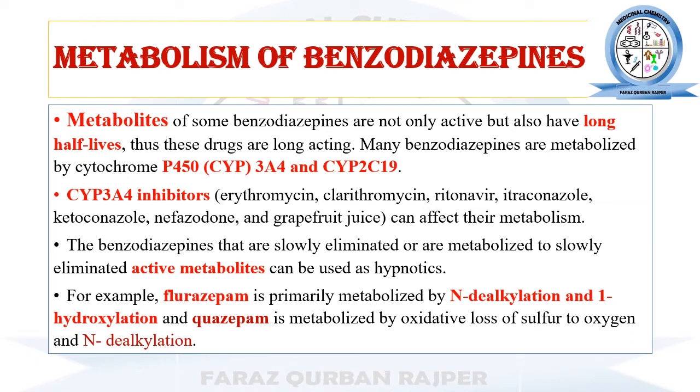The same occurs in the case of quazepam. Quazepam will first undergo oxidation, in which its sulfur atom is oxidized and converted into oxygen. After that it undergoes a dealkylation reaction so that the alkyl side chain is removed, and then the same 3-hydroxylation reaction occurs. So the main purpose of these metabolic reactions is to introduce a polar functional group in the chemical structure of the benzodiazepine so that it gets easily excreted from the body. Now let's discuss the detailed reaction mechanism of each benzodiazepine.